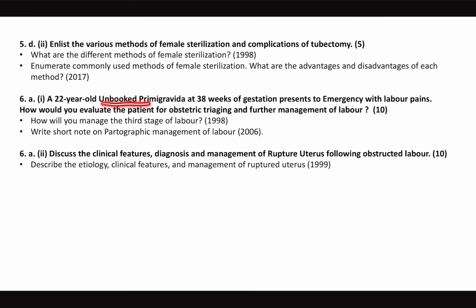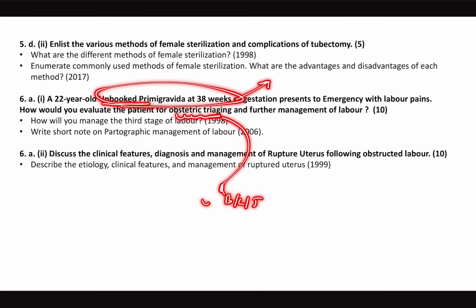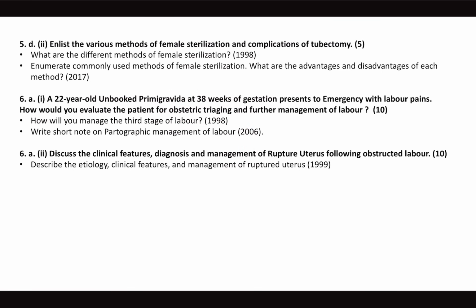And also unbooked, that means no prior investigations are done. So during obstetric triaging, we go for blood grouping, typing, etc. We'll check for the lie of the baby. We'll do an immediate ultrasound, then fetal heart rate pattern monitoring will be done. So when labor starts, what you do is obstetric triage, and how each stage is managed, and special focus should be on active management of third stage of labor, right?